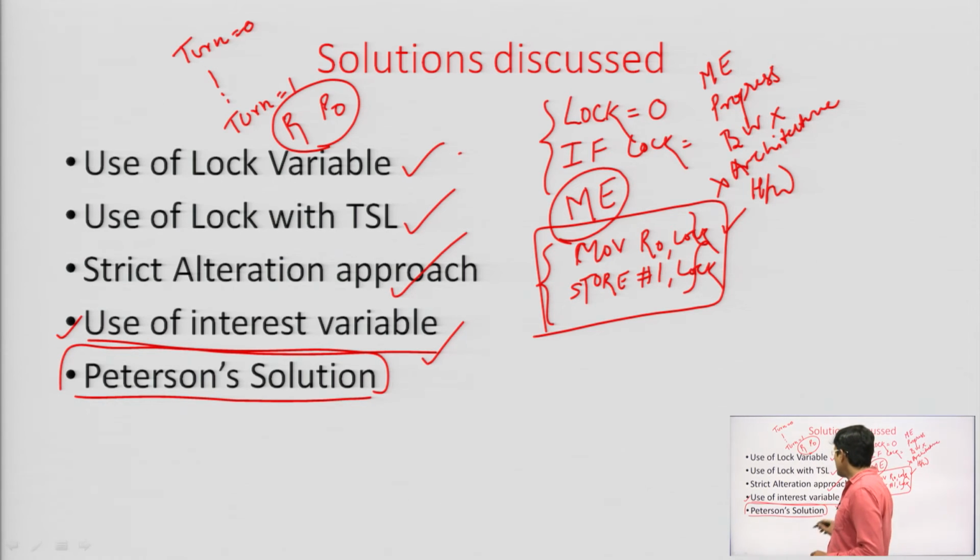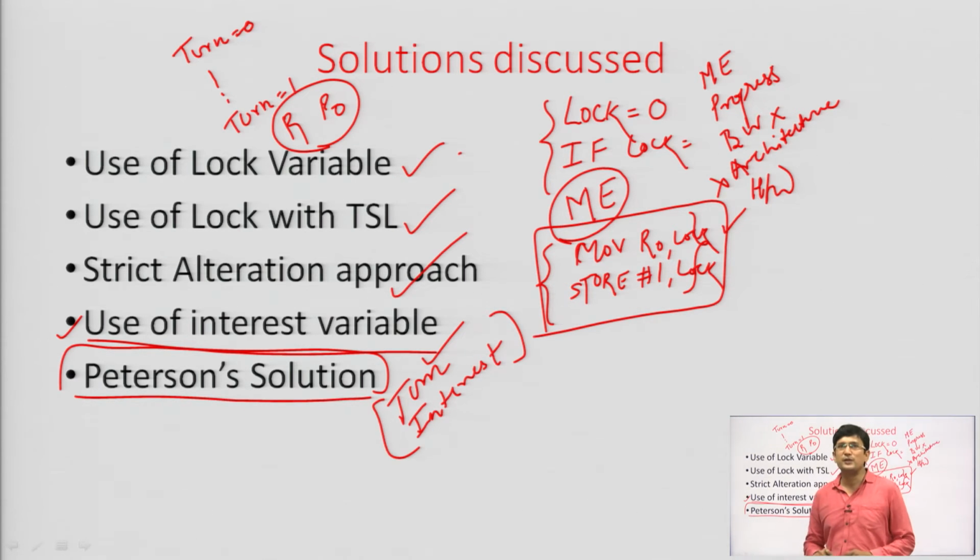And the Peterson solution was making use of the turn variable and the interest variable as well. Since we were using these two variables, we were taking the interest of a process which wants to enter the critical section, and then we are allowing the alternation to also take place.